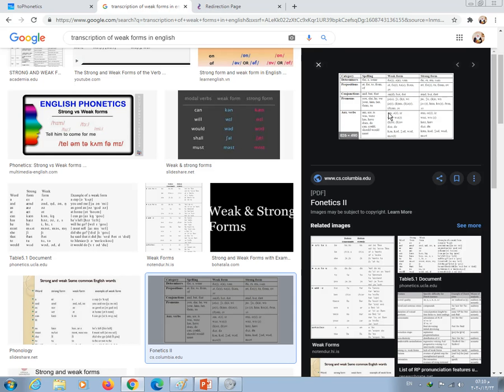These are words which we call weak forms, because they do not have a dictionary meaning. They function only in grammar and in structure. They are called a closed class of words, because every day we have new nouns, new verbs, new adjectives, new adverbs, but we do not have new pronouns every day.